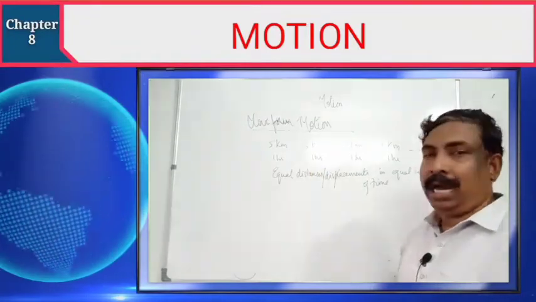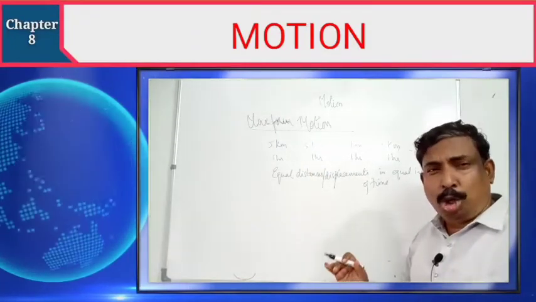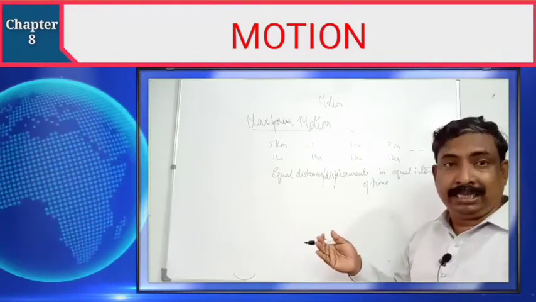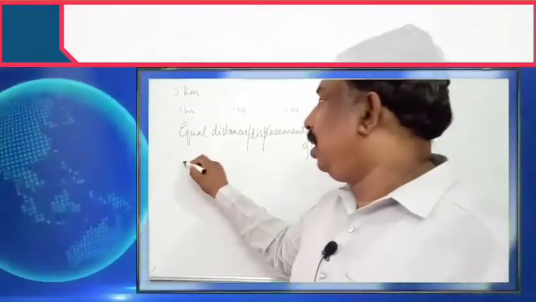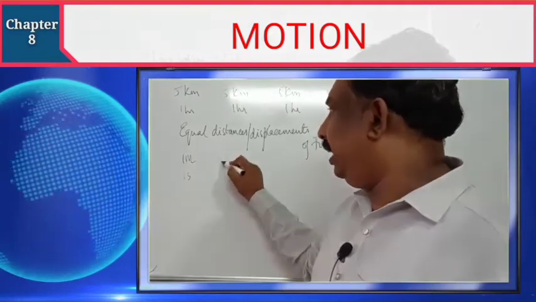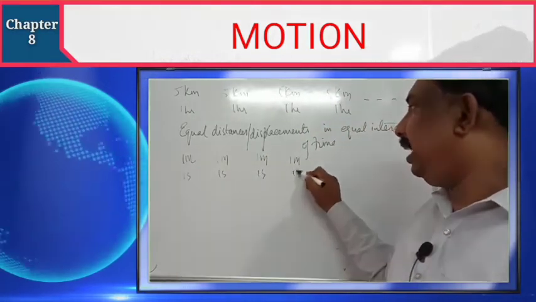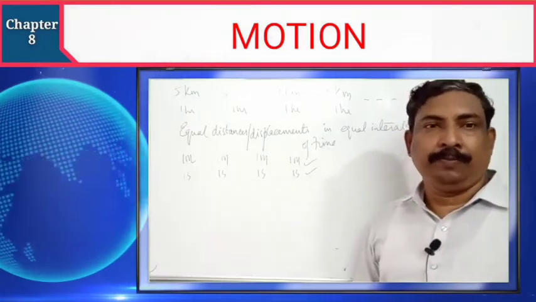Here I said 1 hour. The condition is that however small the interval of time is, if they cover equal distances, then we say the object is moving with uniform motion. Suppose an object goes 1 meter in 1 second, the next meter in 1 second, the next meter in 1 second. Then also we'll say that the object is going with uniform motion.